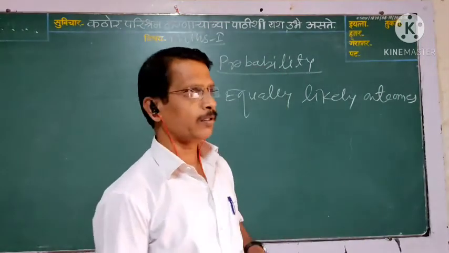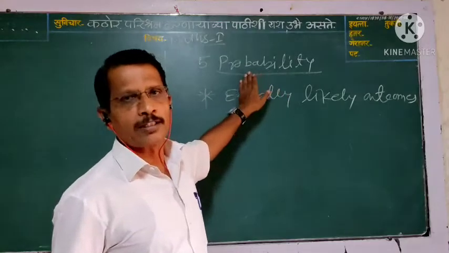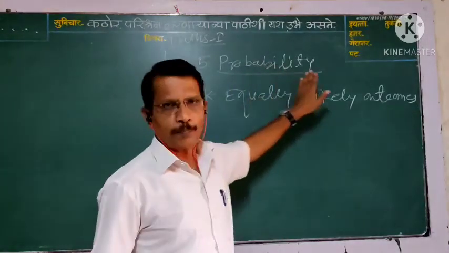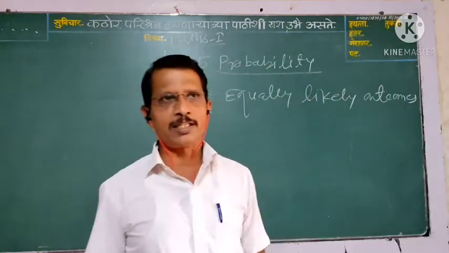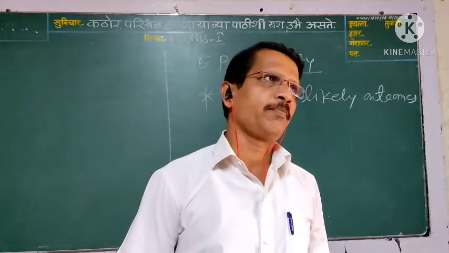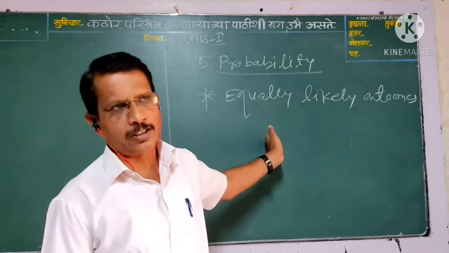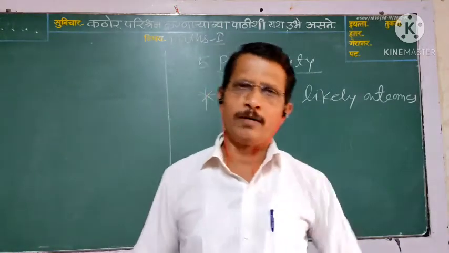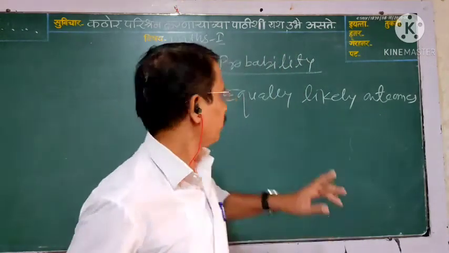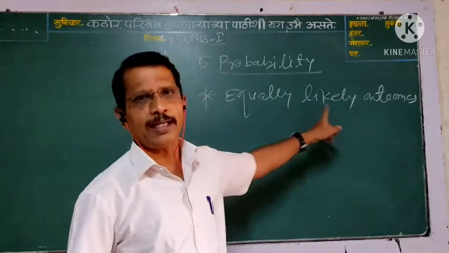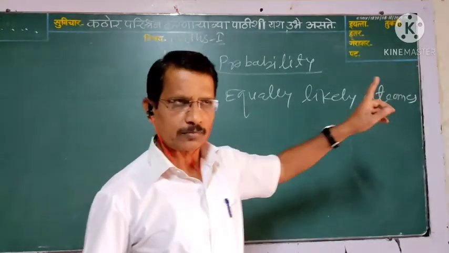In the previous video we started a new lesson on probability. In this lesson we have studied possibilities, then random experiments, then outcomes, and our last point is equally likely outcomes.